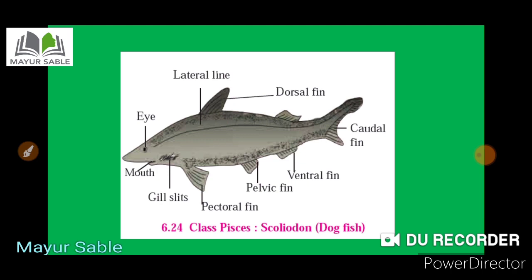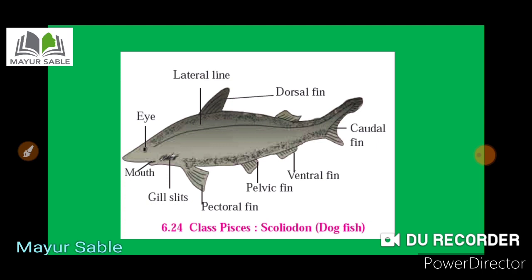So here a dogfish or the scoliodon is shown in this picture. You can see the mouth, eye, lateral fin, dorsal fin, then the ventral fin, caudal fin, pelvic fin, pectoral fin, and the gill slits are the organs present in this type of fish.